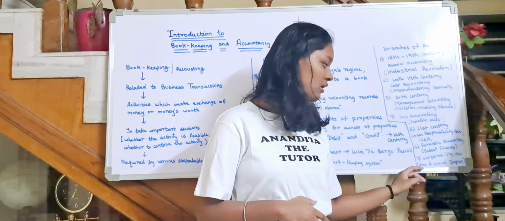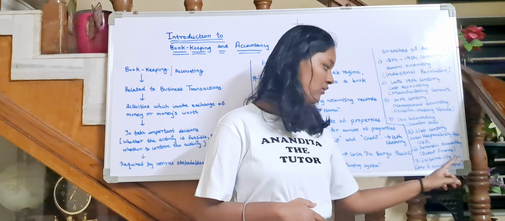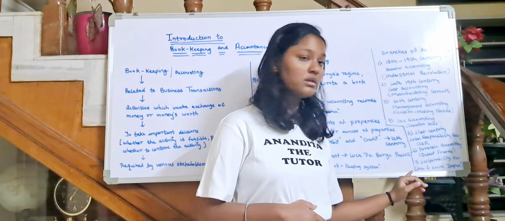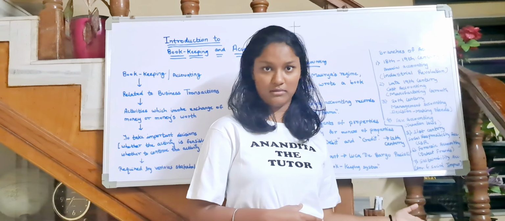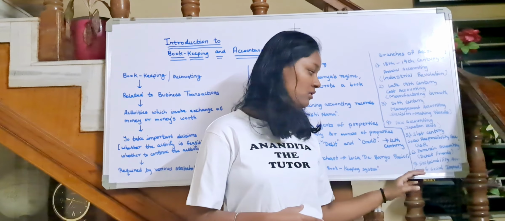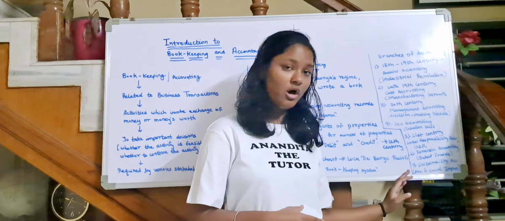And the last branch is sustainability accounting. Now you all cannot perform all the activities without taking care of your environment. You live in a society, you have to take care of your society. Okay. So along with maintaining your accounts, in this sustainability accounting, environmental and social impact is also checked, and all the required steps are taken in sustainability accounting.